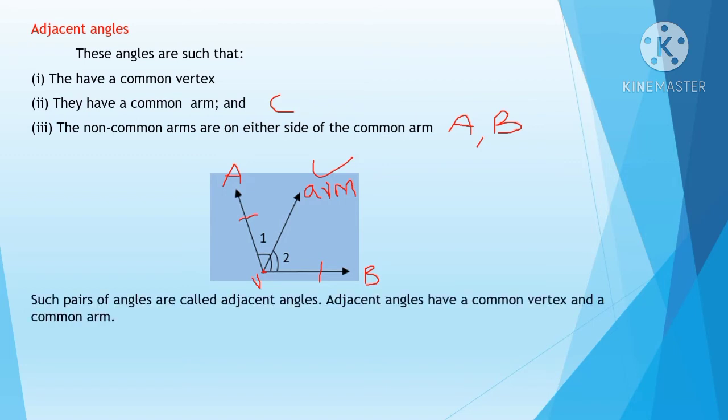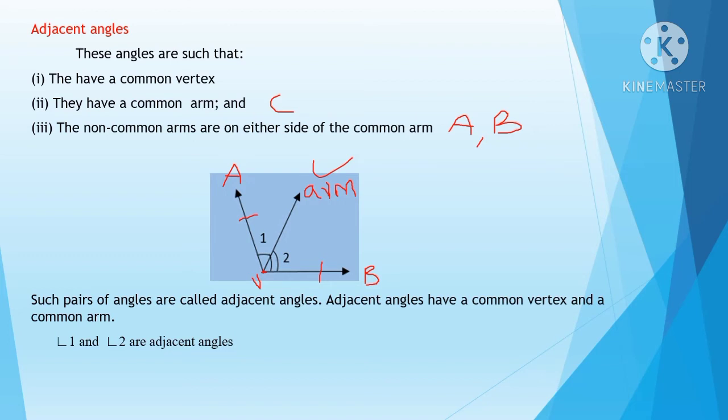Such a pair of angles is called adjacent angles. Adjacent angles have a common vertex point and a common arm. So here angle 1 and angle 2 are adjacent angles. Now you understand the meaning of adjacent angles. Adjacent angles have a common vertex point, a common arm, and 2 non-common arms.